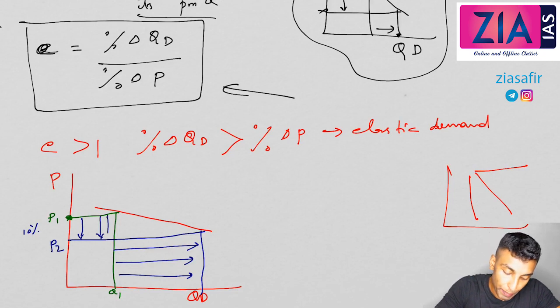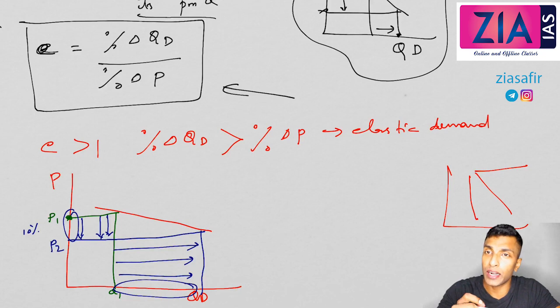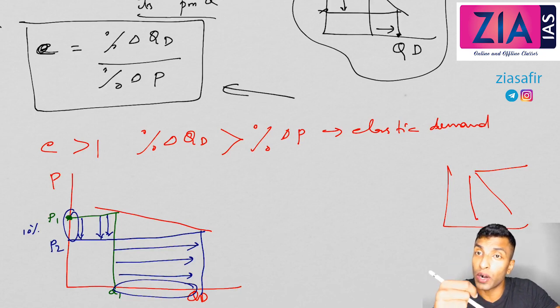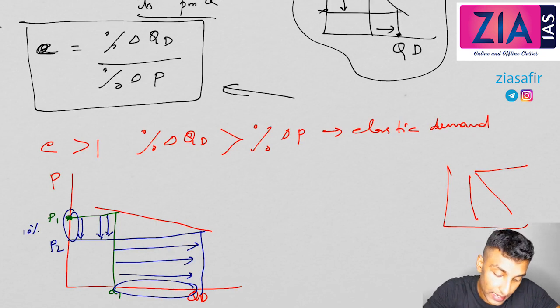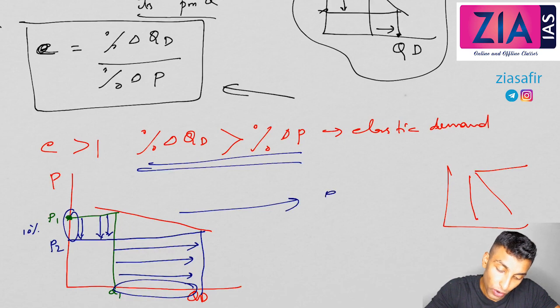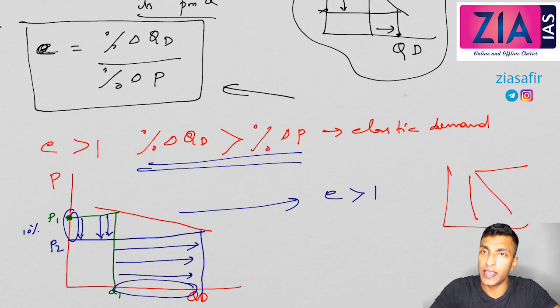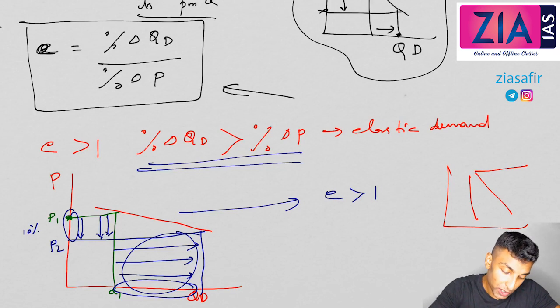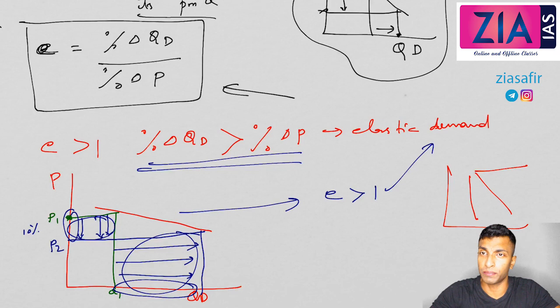You can see from this gap itself. Here the gap is small, but here the gap is huge, right? So what you can understand here, percentage change in quantity demanded is much more than the percentage change in price. That is an example of this case. Here, in case of this, E will be more than 1, E greater than 1. Why? Because the percentage change in quantity demanded, you can see here this portion, is higher than the percentage change in price, and this is what we call elastic demand.